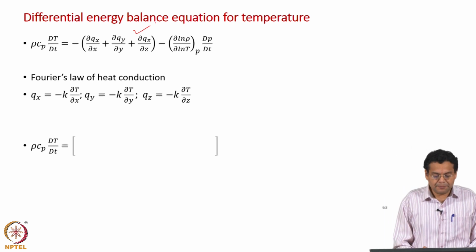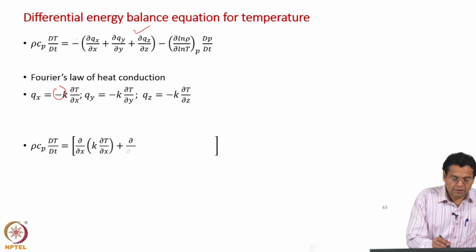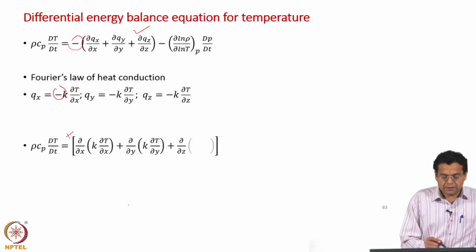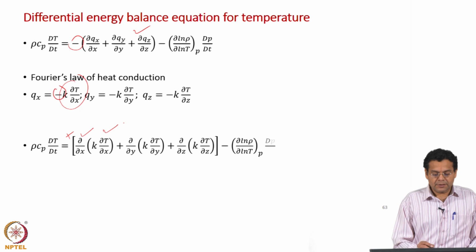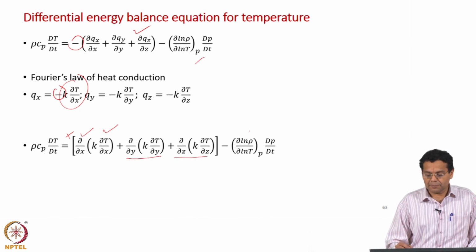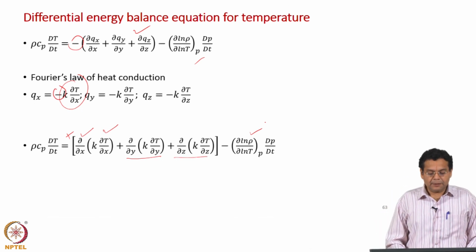Left hand side is same, and we have a minus sign here, you have a minus sign here. So, it becomes positive here, and I have ∂/∂x of q_x, q_x is k ∂T/∂x, similarly y direction, similarly z direction, and this term appears as such here. What is the big change that has happened?